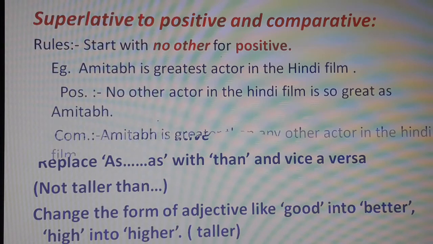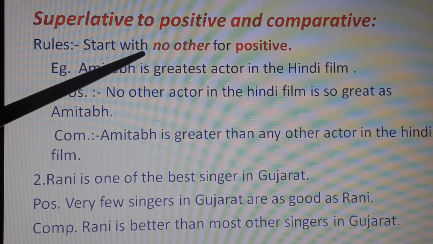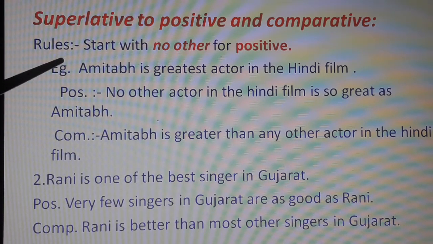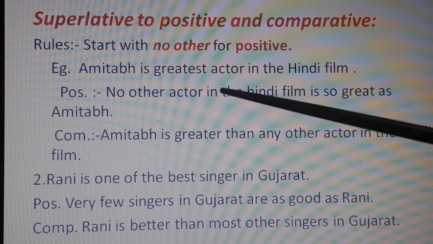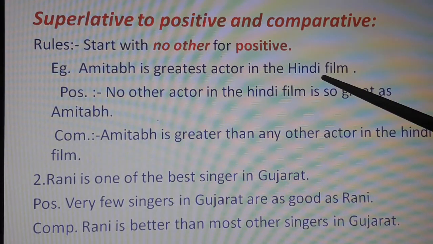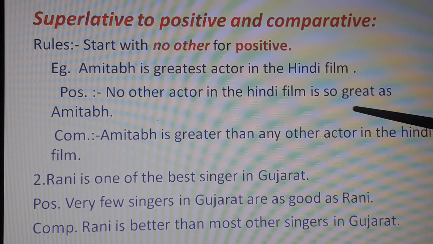Okay? Next, the rules for superlative to positive and comparative. When it is superlative degree, you know, the most, the best, the most intelligent, the most beautiful, the prettiest, all these things are the superlative degree. And so start with no other for positive. For example, Amitabh is the greatest actor in the Hindi film. Greatest, that means nobody is greater than him. Understood? Positive would be, no other actor in the Hindi film is so great as Amitabh.